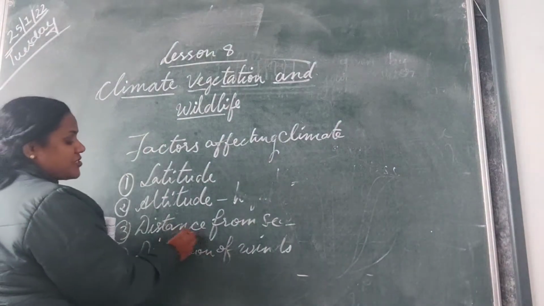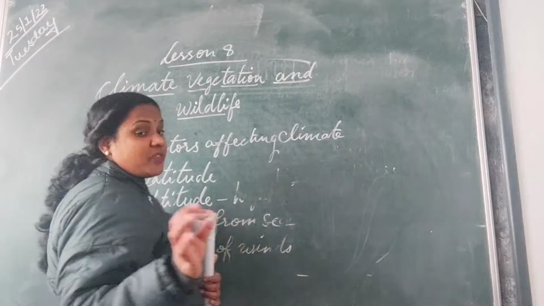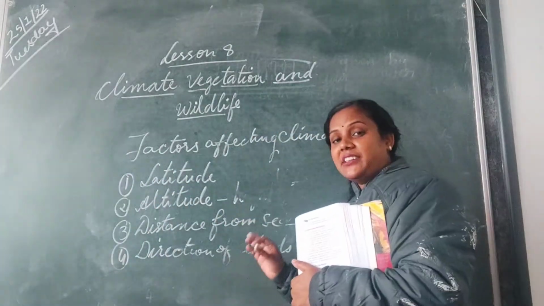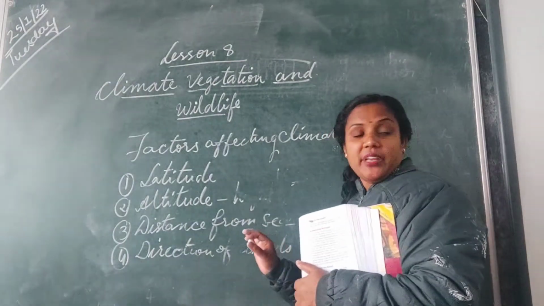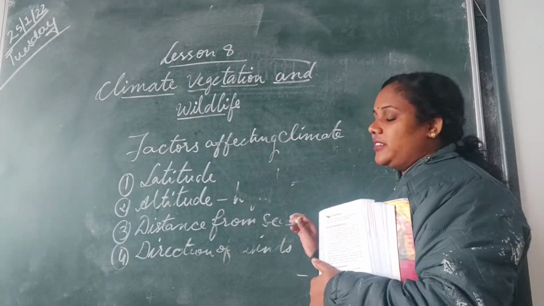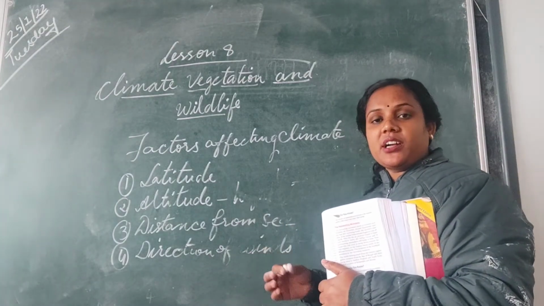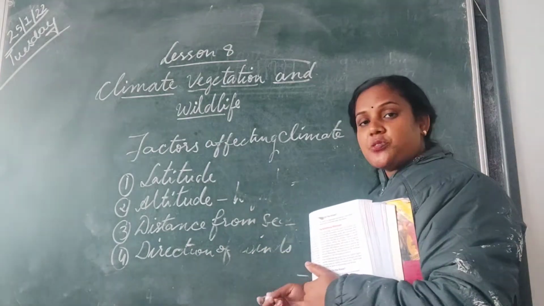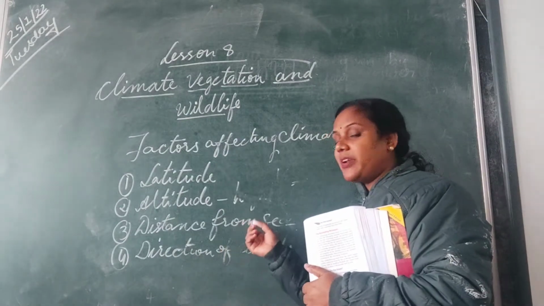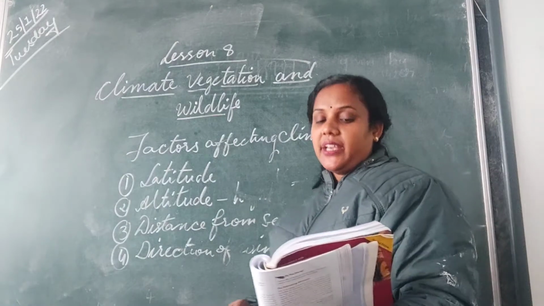One reason is your distance from the sea. If you are very far away from the sea, the climate will be very different: either very hot or very cold. But if you are very close to the sea, like in Mumbai, Goa, Kerala, Karnataka, Tamil Nadu, Andhra Pradesh, you get a moderate climate, because the cool sea breeze will modify the climate of that area.